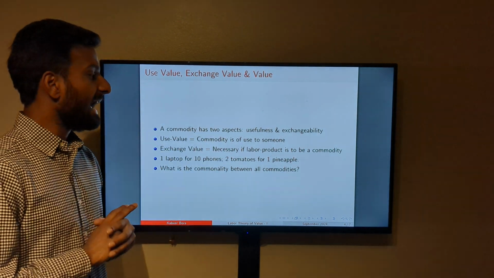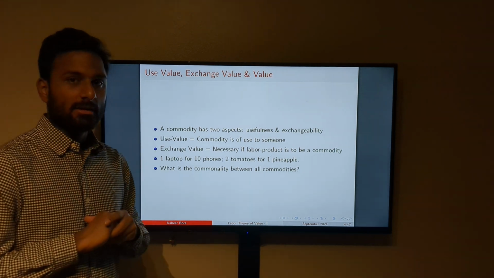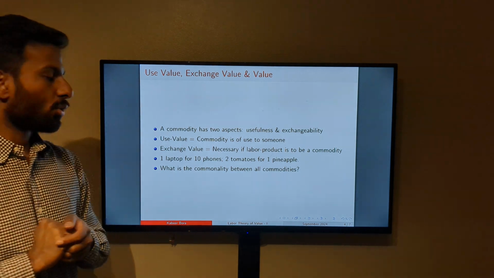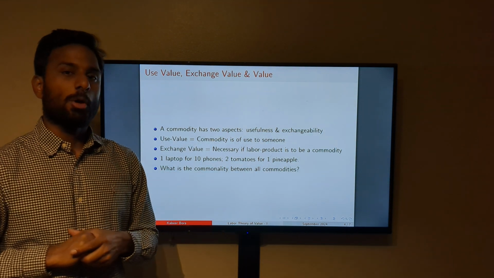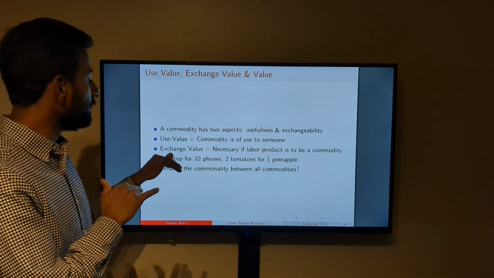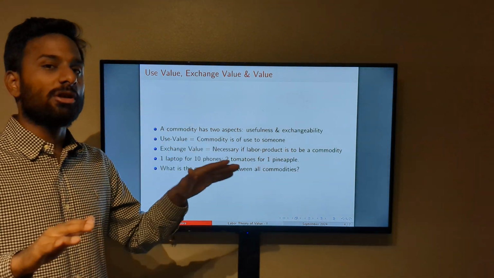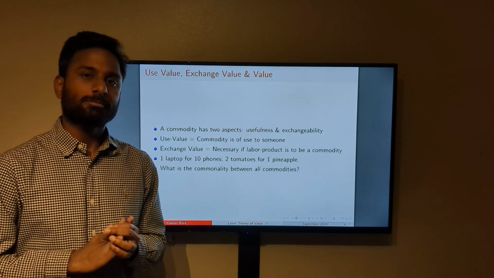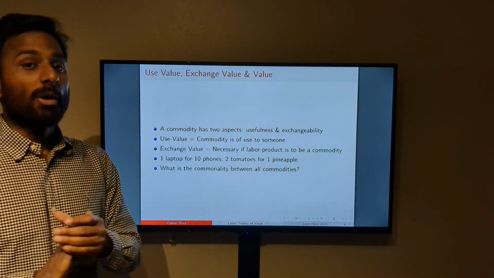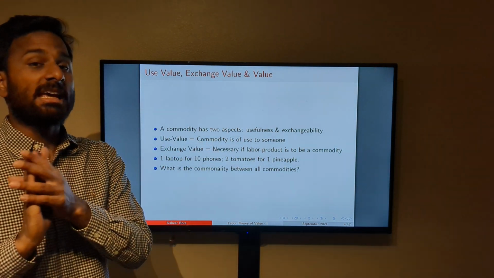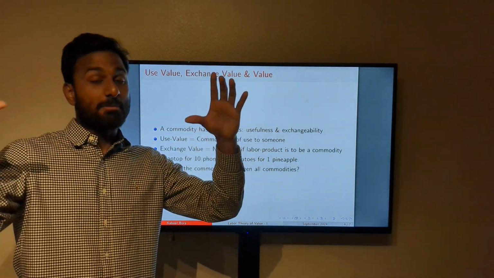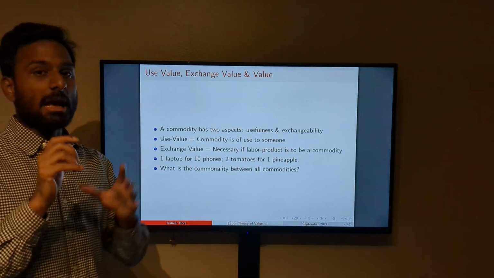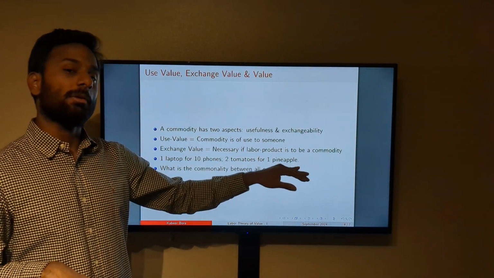two goods, right? And we need to understand that for this, there has to be something common between all these commodities, right? So the question is, what is the commonality between all these commodities? Only if there's something common between these goods can we have some kind of an exchange ratio. As the saying goes, you cannot compare apples and pears. Well, you can compare apples and pears if and only if there's something really common between apples and pears, right? So the question here is, what is the commonality between apples and pears, or between all the commodities that we're seeing here?